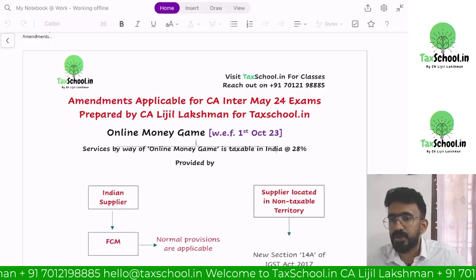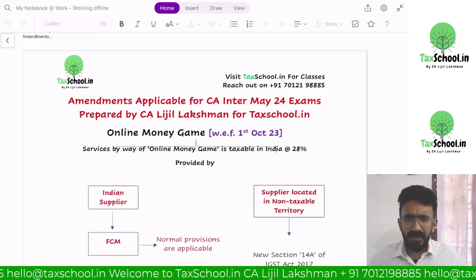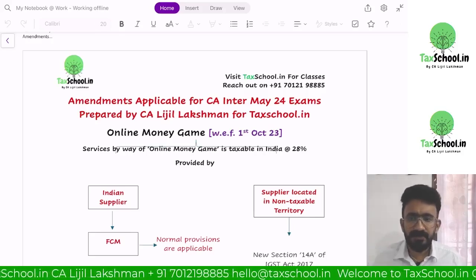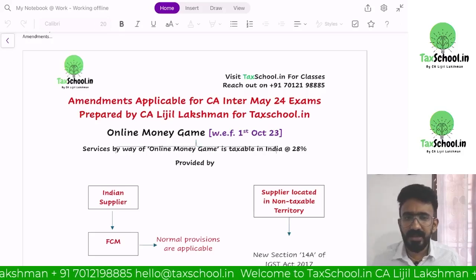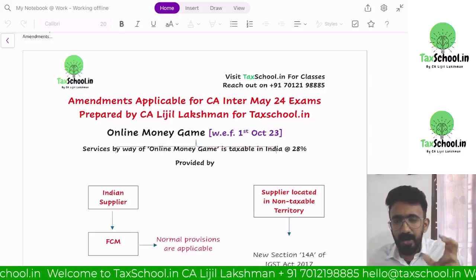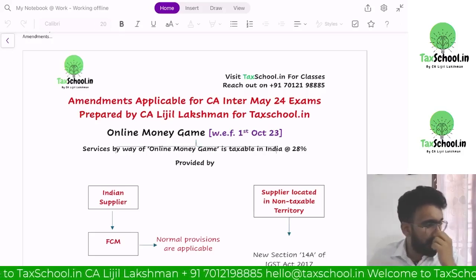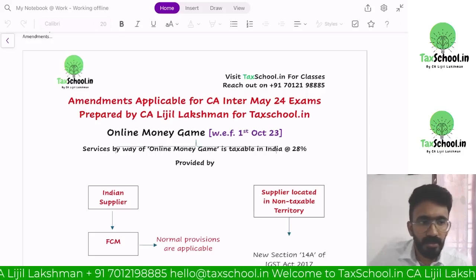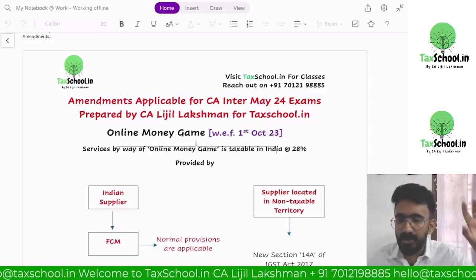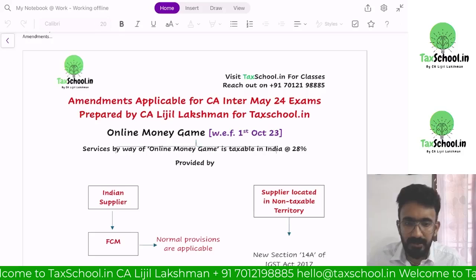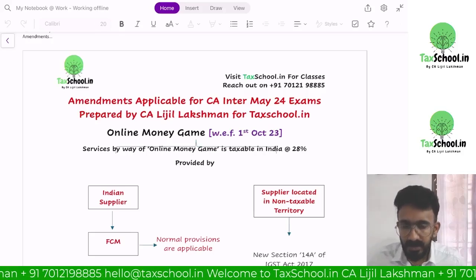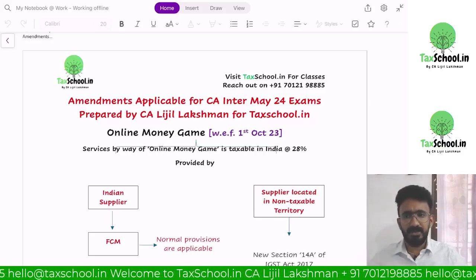However, government is saying that no, this argument is not correct. And Dream 11 had a very different model. What they used to do is that they used to keep the entire amount inside an escrow account, like a common account, and they only take the amount that is going to be belonging to Dream 11 from that account and say that balance 9,000 I am going to distribute among the people who are going to win. And Dream 11 was saying it fair, see, we will charge a GST on top of it.